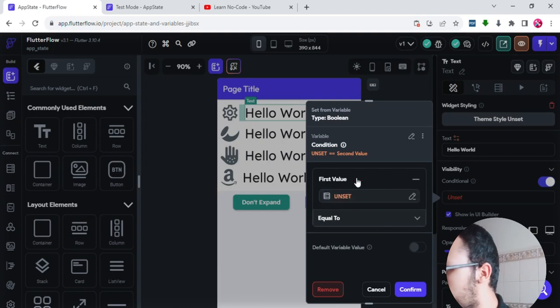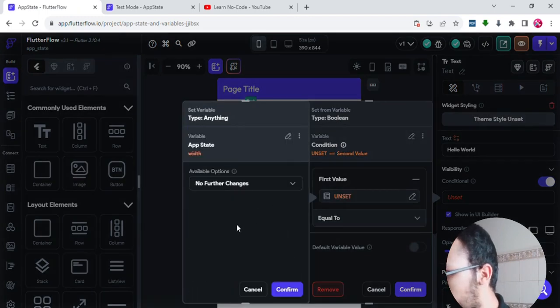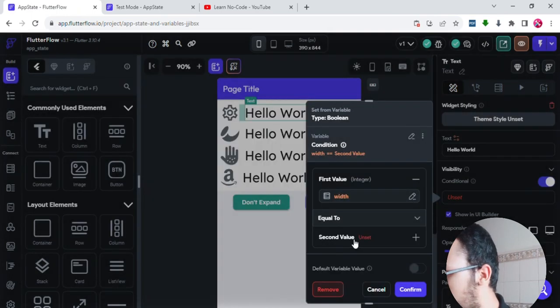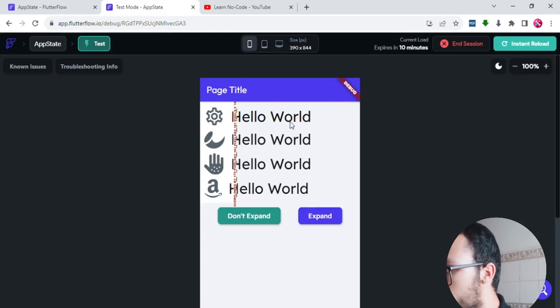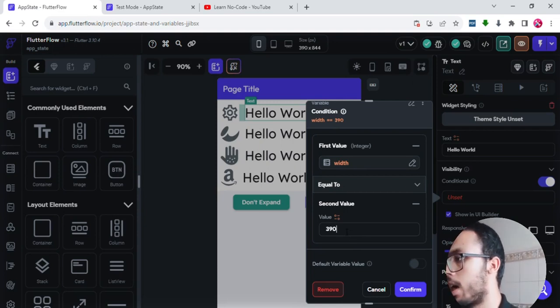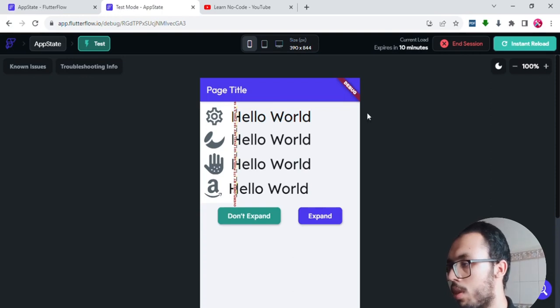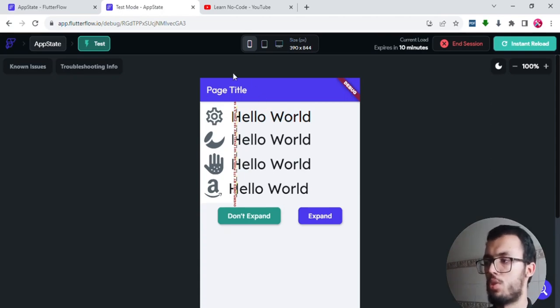The first value is the app state, the width of that container, and I'm going to confirm it equals a certain value. If the width of that container equals 390, then we can show them. And if the width of that container isn't equal to 390 exactly, then we are not going to show them at all.